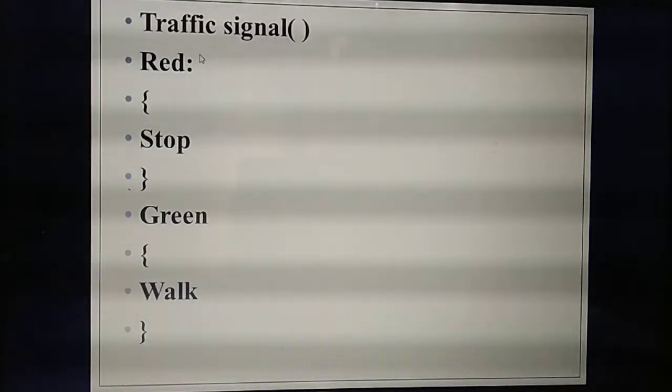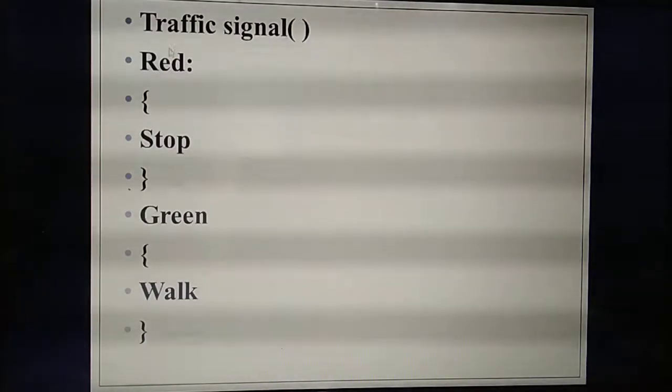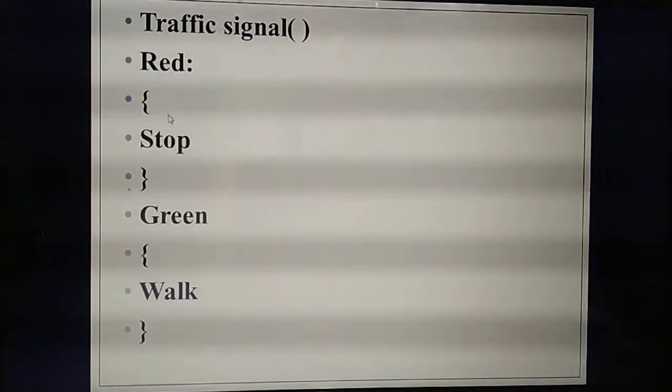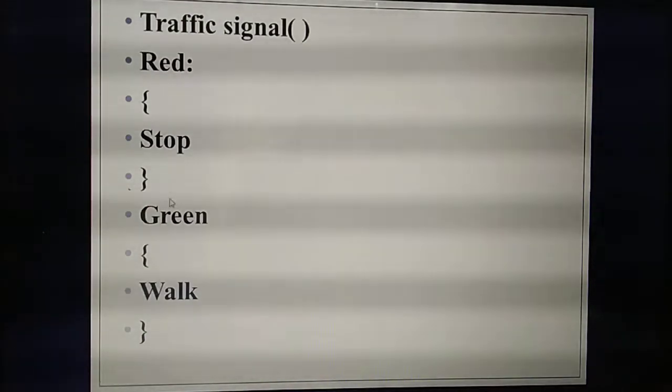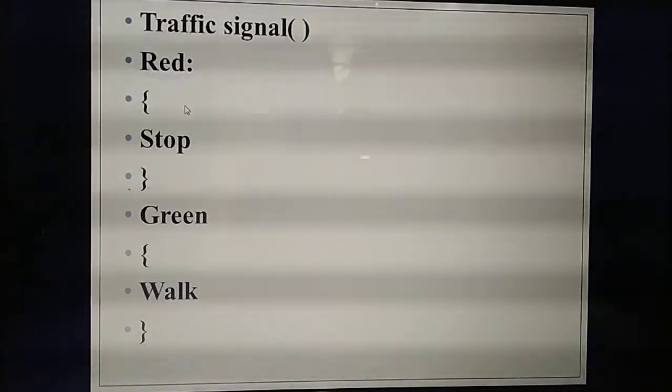So you are writing a program for a traffic signal. At that time, how many lines need to execute? Only these 3 lines. The remaining lines need not be executed. Understand? Sometimes the green light will blink. At that time, do the first 3 lines need to execute? No. The next 3 lines need to execute. The program will skip the first 3 lines. Understand? So listen.